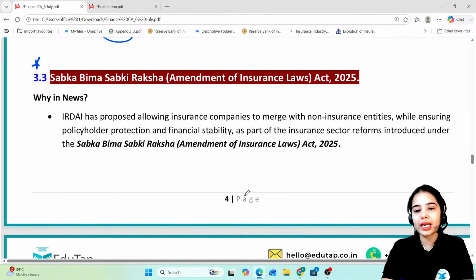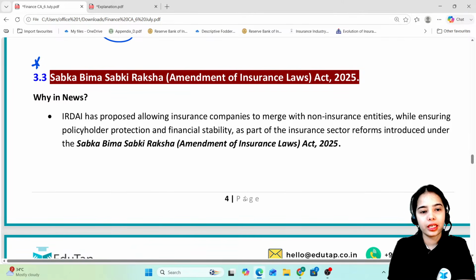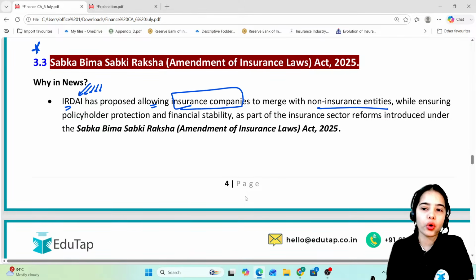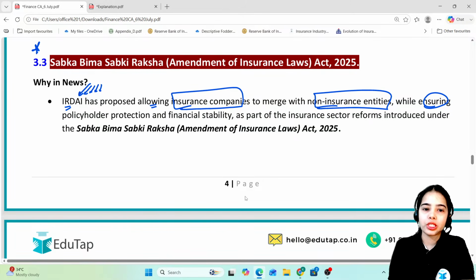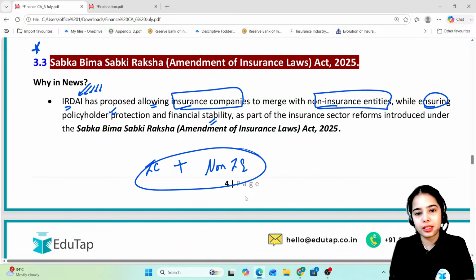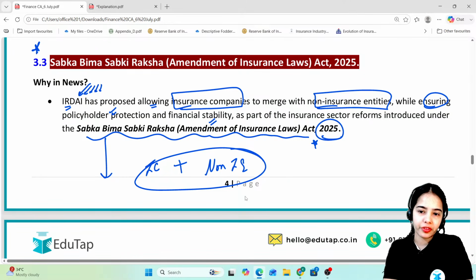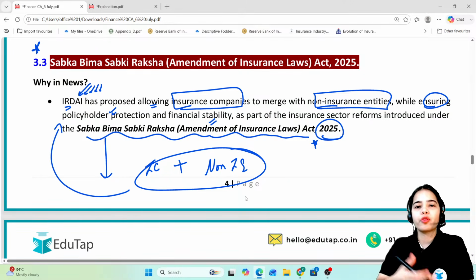Sabka Bima Sabki Raksha. See what has recently happened, that in June it was discussed that the IRDAI, that is the Insurance Regulatory and Development Authority of India, has proposed allowing insurance companies to merge with non-insurance entities while ensuring policyholder protection and financial stability. So basically IRDAI has proposed allowing insurance companies to be merged with non-insurance entities. This is under the Sabka Bima Sabki Raksha Amendment of Insurance Laws Act 2025. So first we have to understand what the Sabka Bima Sabki Raksha Amendment of Insurance Laws Act 2025 is. Then we will understand what the proposal is, basically.